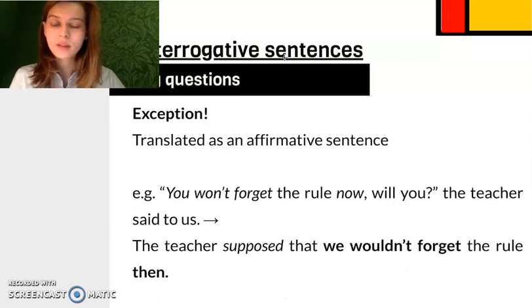Then, tag questions. Tag questions is the only exception from the interrogative sentences paradigm, as they are translated as an affirmative sentence. You wouldn't forget the rule now, will you? The teacher said to us. So the teacher supposed that we wouldn't forget that rule then. The teacher basically doesn't ask a question, they just make their supposition known.